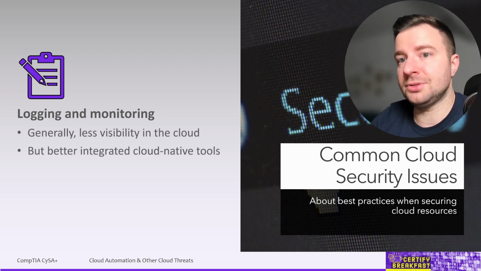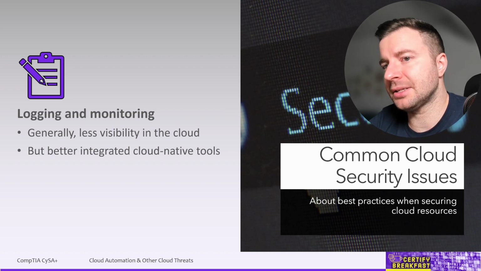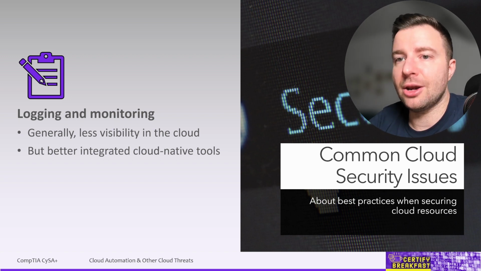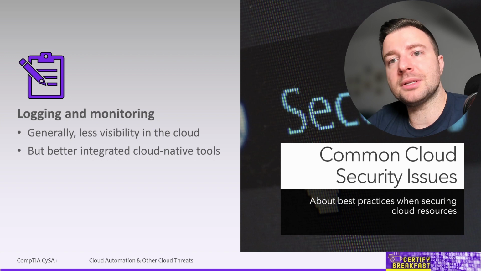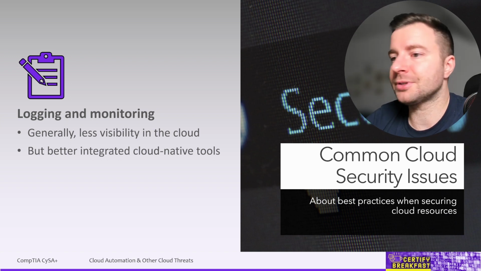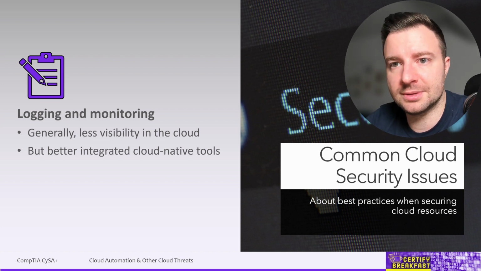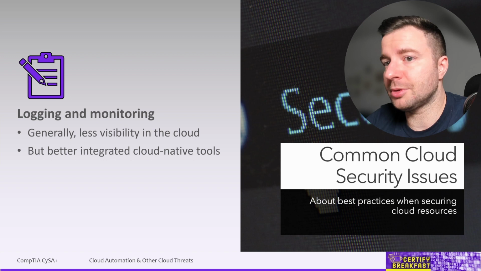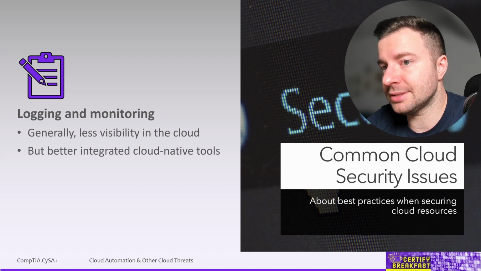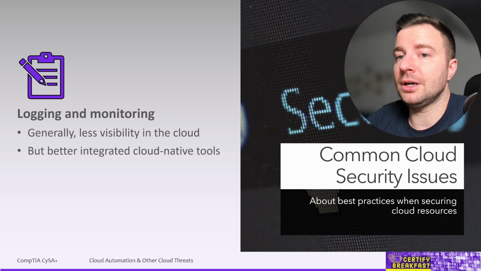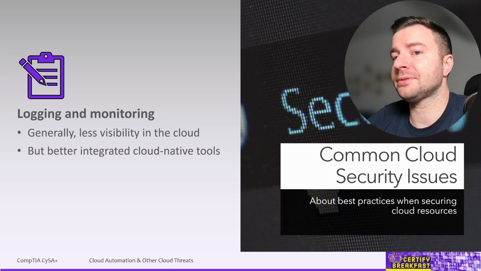Now, on the other hand, the good news is that all cloud environments have dedicated solutions for monitoring and logging, which is tightly integrated into all their services. So most of the time it's going to be just a check mark to enable collection of logs from a specific service or from one of your instances. A good API should also provide enough monitoring capabilities, including alerts when a denial of service is happening, for example.